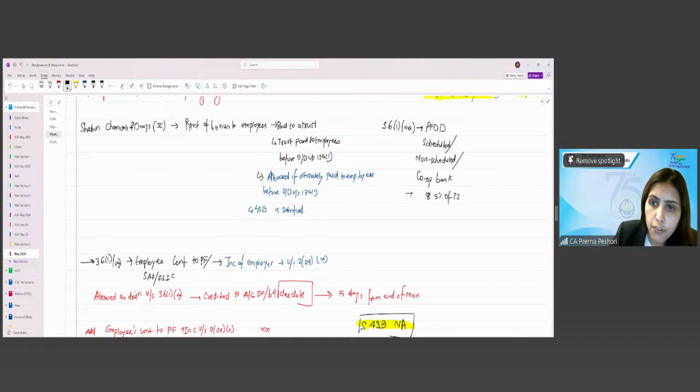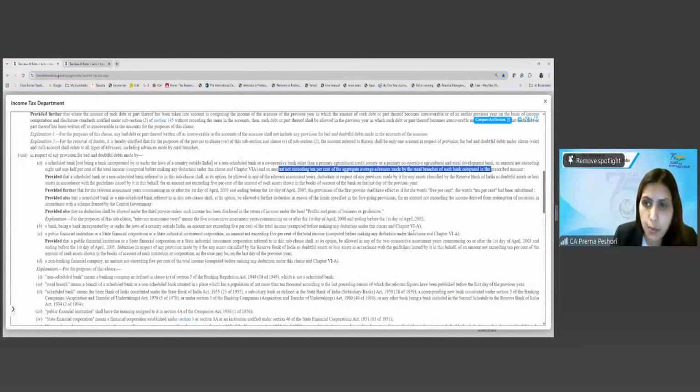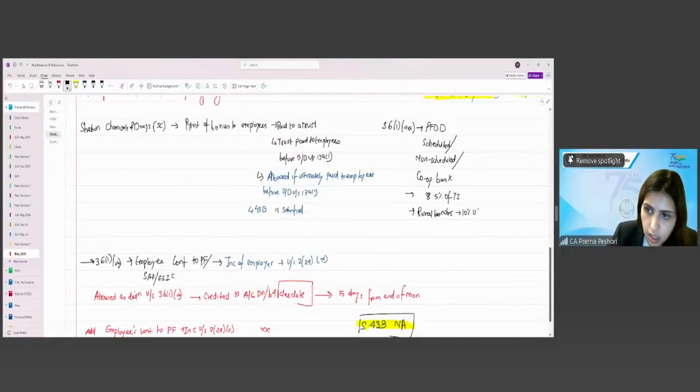And if they have rural branches, then this is 10% of the advances made by the branches. Average advances. Right?